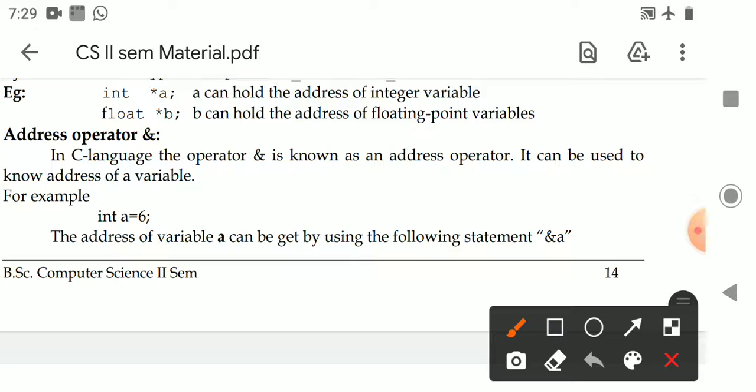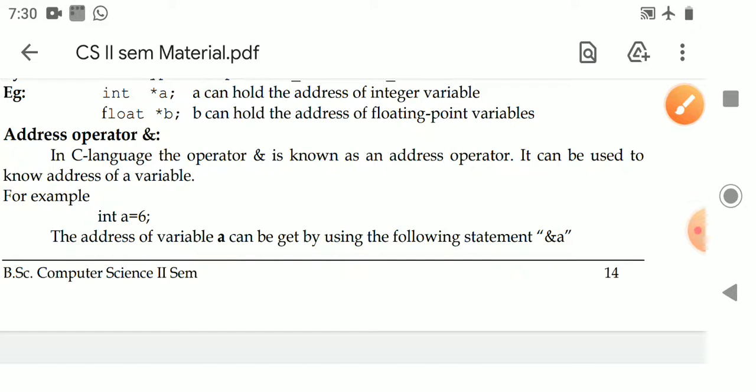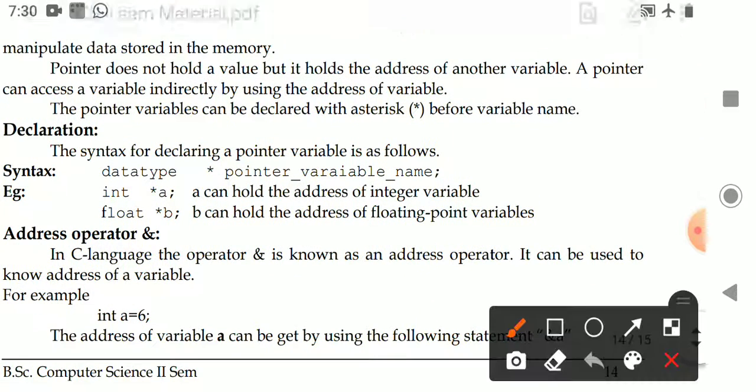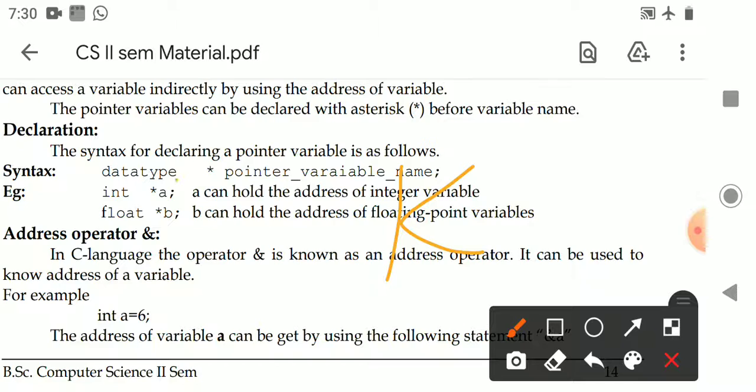So now I declare that a is a pointer variable. A is a pointer variable of int type. Now I want to store the address of another variable, say k. I want to store the address of a variable k in the variable a. How to know the address of k?